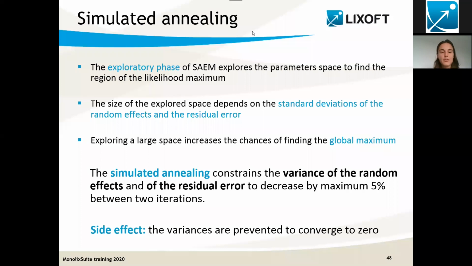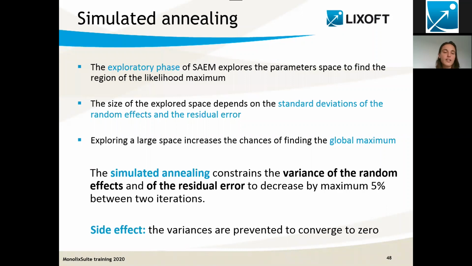SAEM is the algorithm we use to estimate the population parameter values. It works in 2 different phases. The first phase, called exploratory, really explores the parameter space in order to find the region of the maximum likelihood. The size of the explored space depends on the standard deviation of the random effect and of the residual error. Of course, if we explore a larger space, we have a larger chance to find the global maximum.